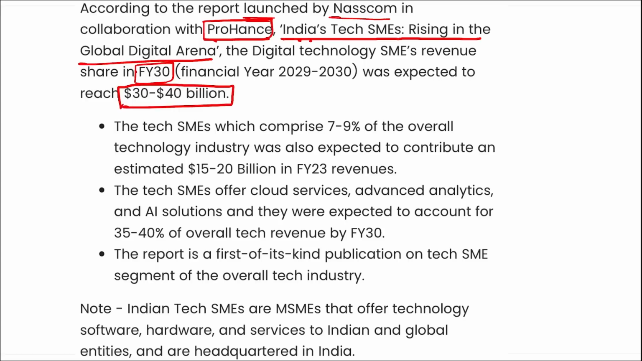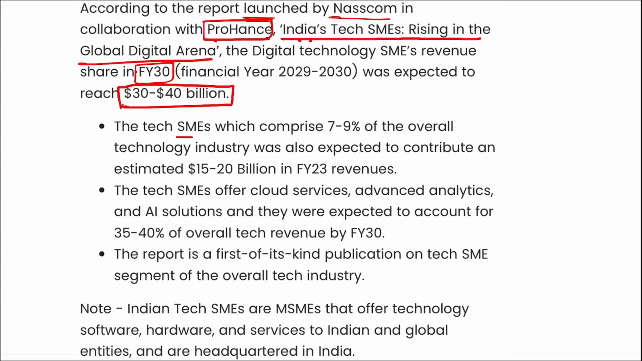See, if we are talking about startups, a report was also released a few weeks back which stated that because of the war, global inflation and all the geopolitics happening, funding in Indian startups was reduced. But now the trend is coming back, and global investors are funding Indian startups. Correct. So NASSCOM along with ProHance stated in a report that India's SME sector is projected to reach 30 to 40 billion dollars by 2030.